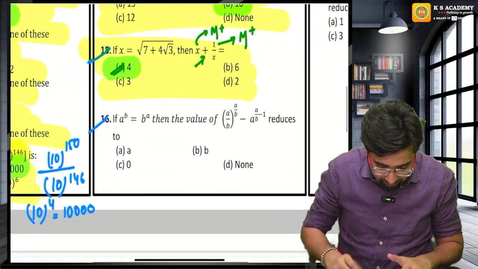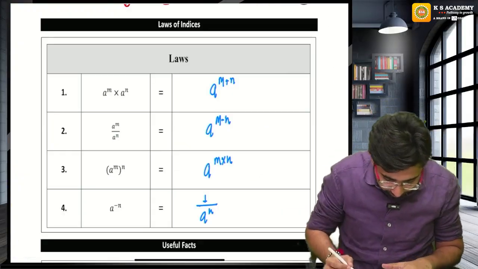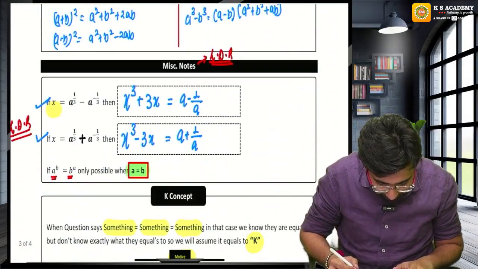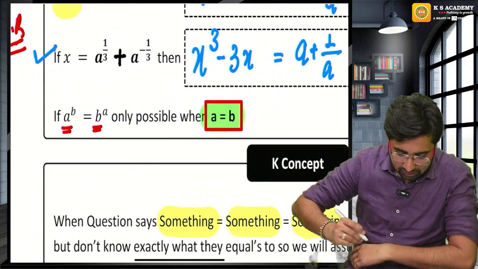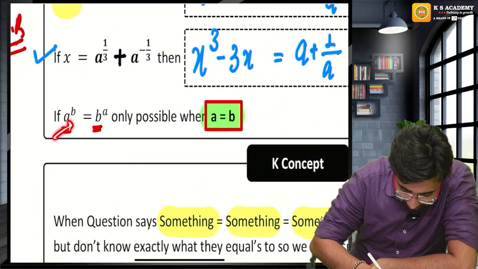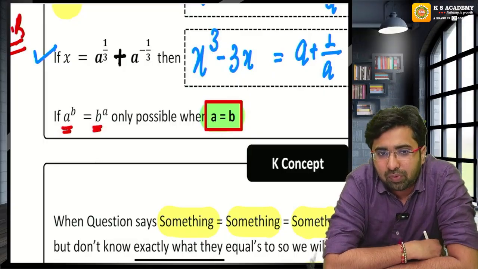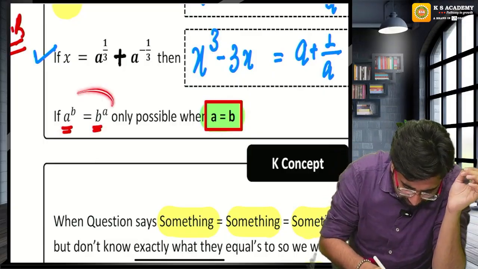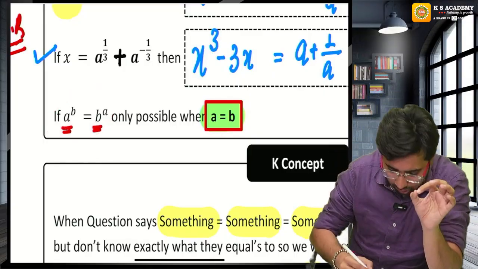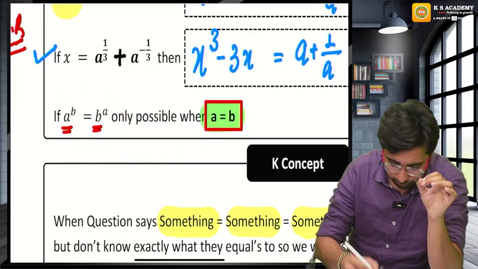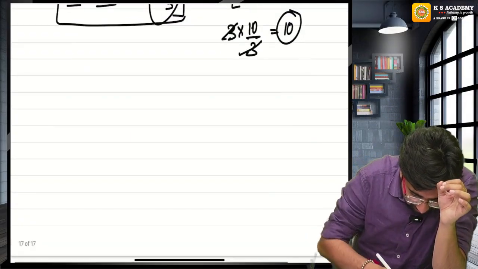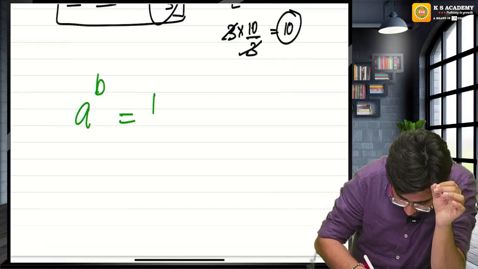Yes. Now, guys, look at this question. One miscellaneous note is pending. Let's revise that. Whenever I say a raised to the power b is equal to b raised to the power a, there can be infinite possibilities to make it happen. But one of the possibilities is if a is equal to b, then this can happen.